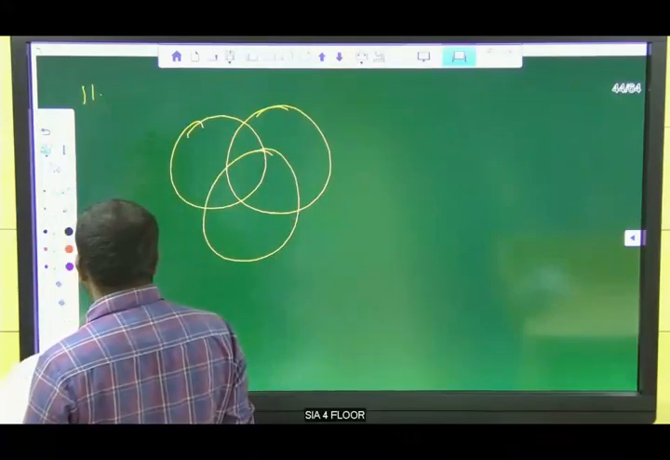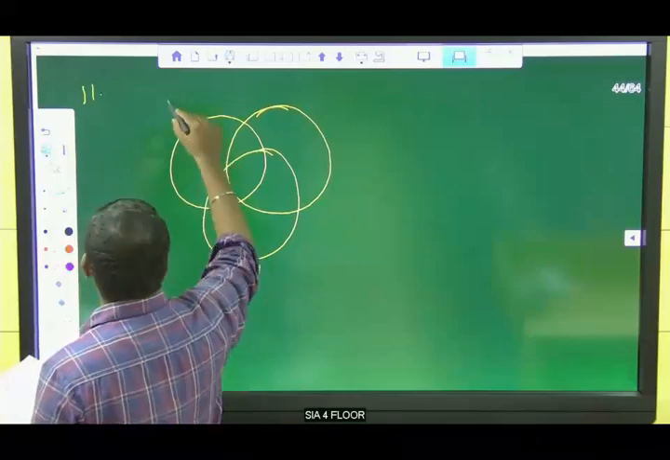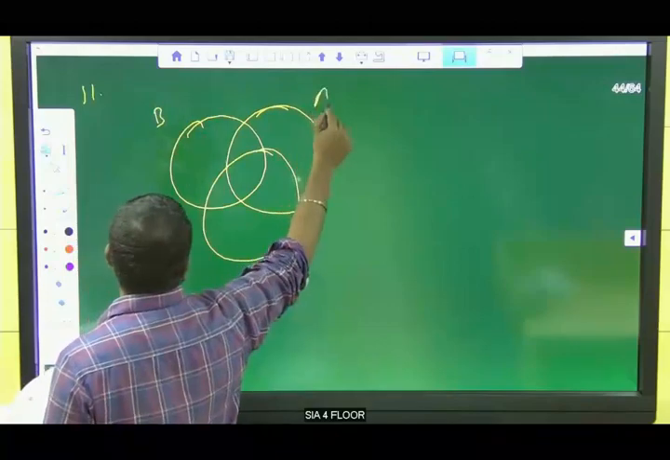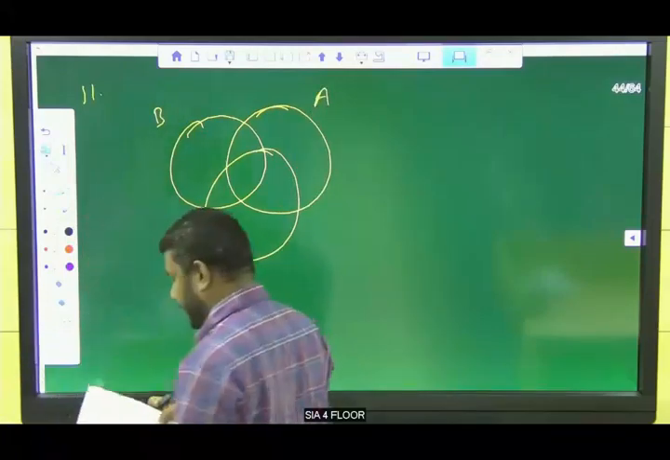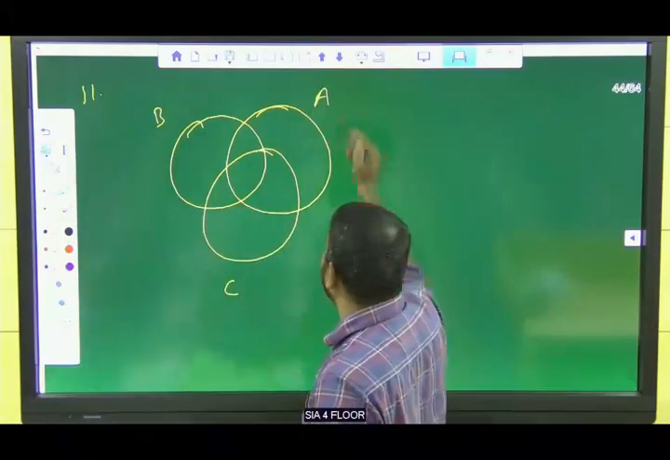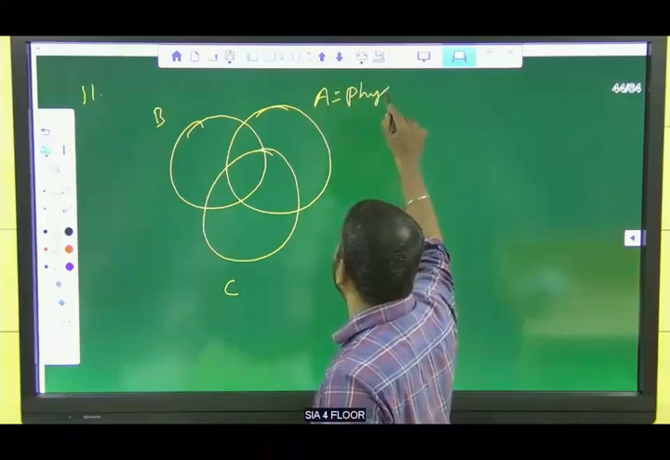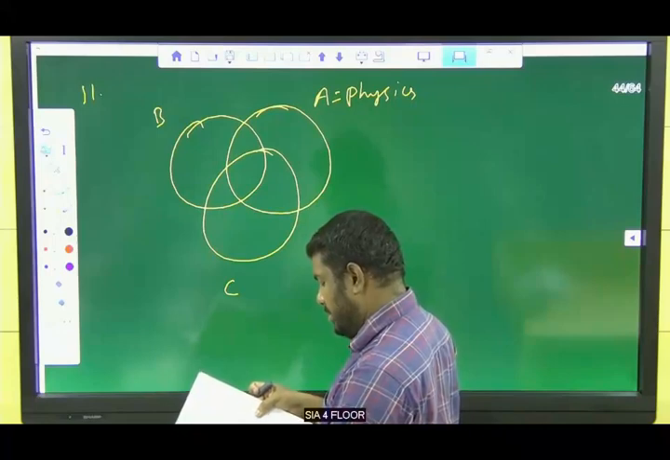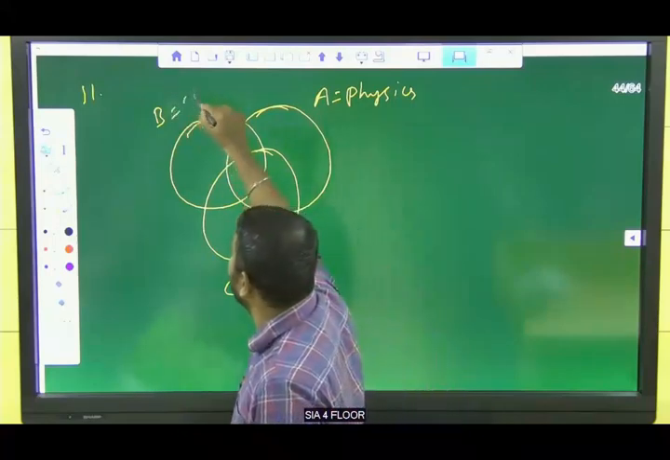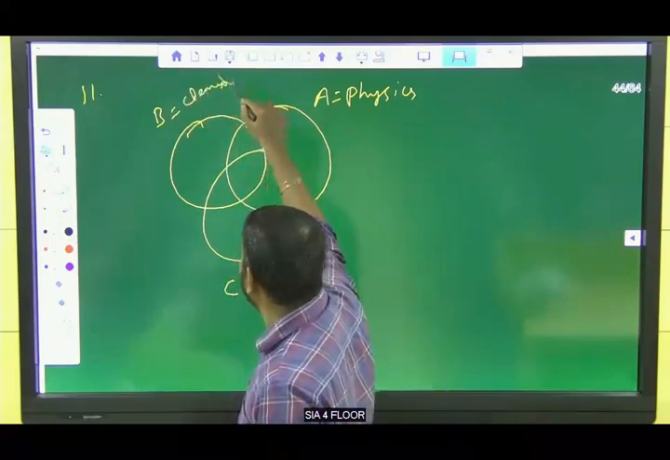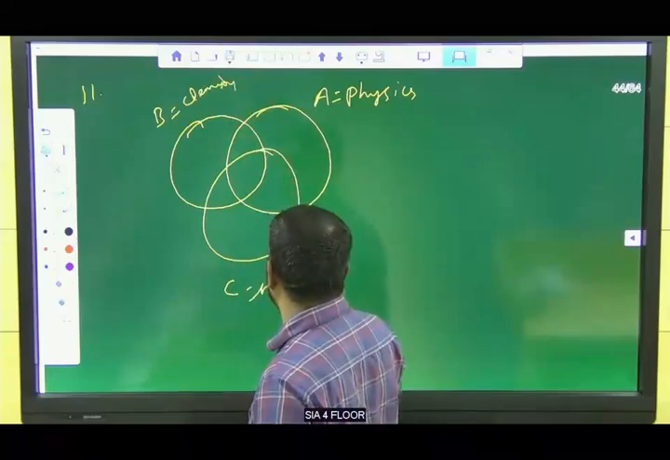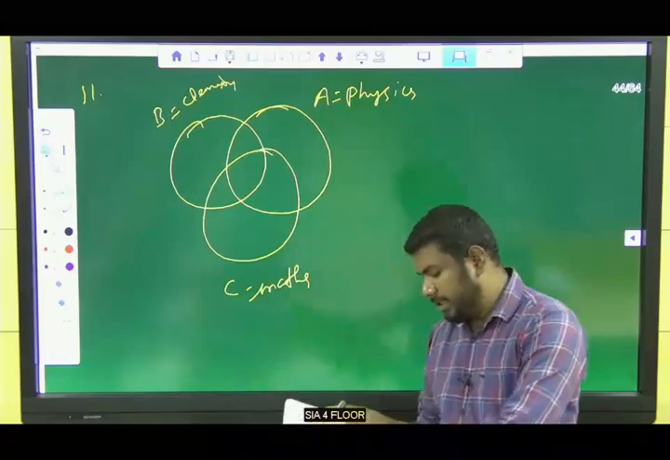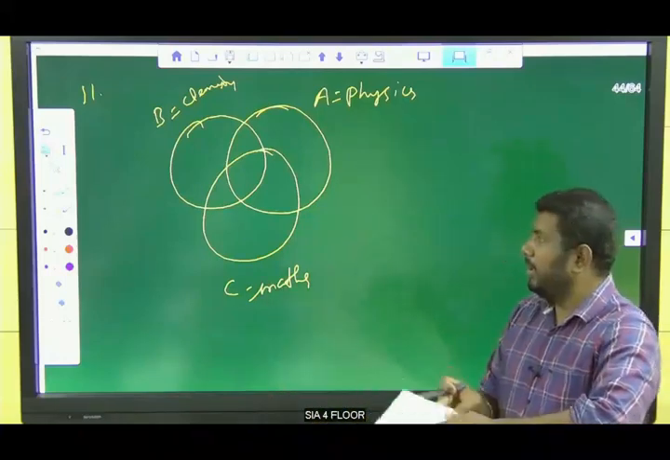The only confusion in this question is that we would always take this one as A, but they have given this one as B, and this one as A, and this one as C. So A means physics, B means chemistry, C means mathematics. That's it. So what is the question? The one which represents teachers who can teach physics and maths but not chemistry.